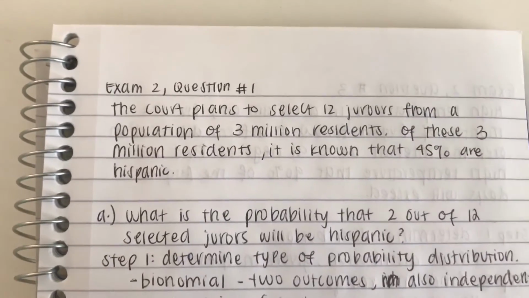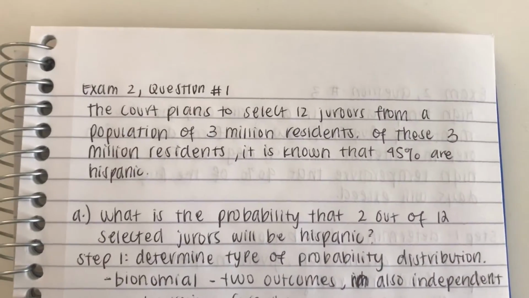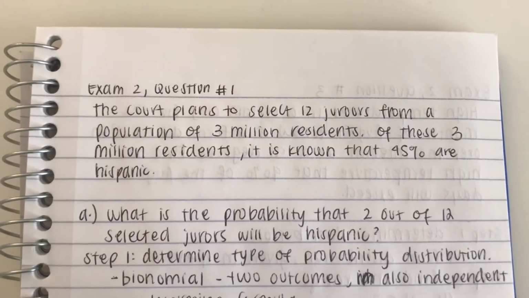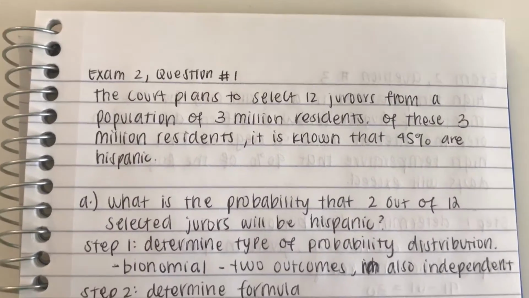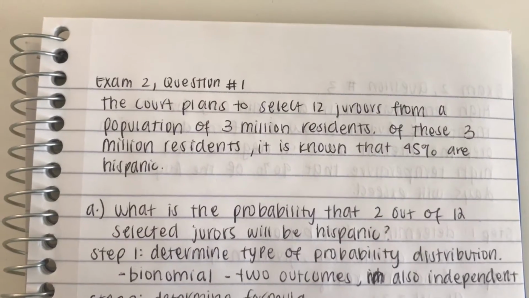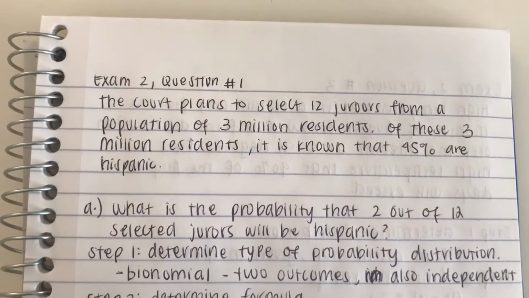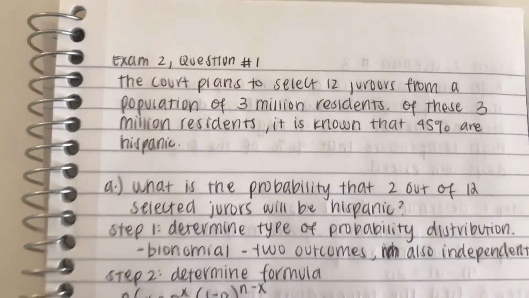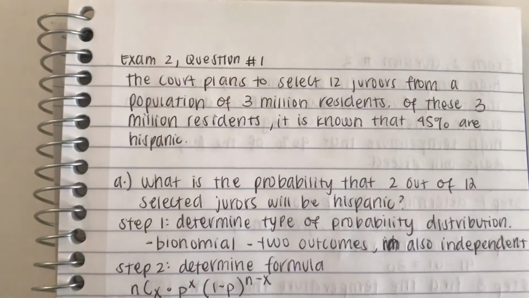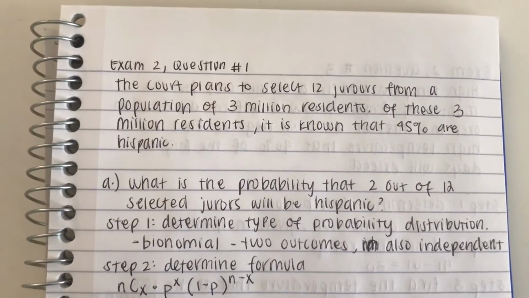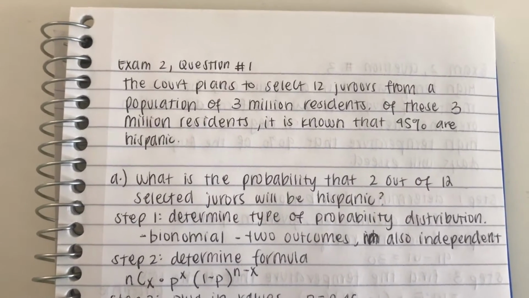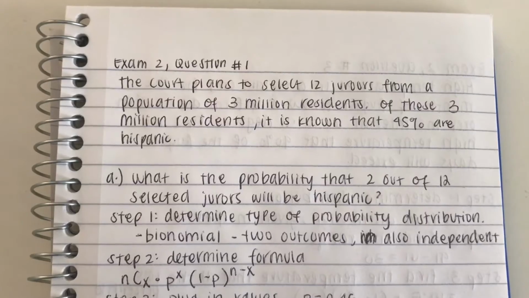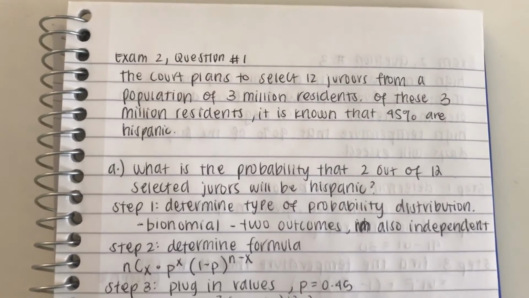So the first step is to determine the type of probability that this problem is explaining. I know that it's a binomial distribution because there are two outcomes and also every trial is independent from each other. Step 2, determine the formula that coincides with the binomial distribution, and that is nCx, or n choose x, times p to the x, times 1 minus p to the n minus x.